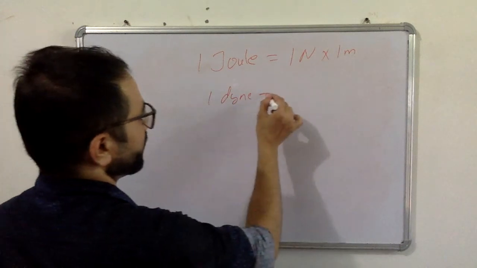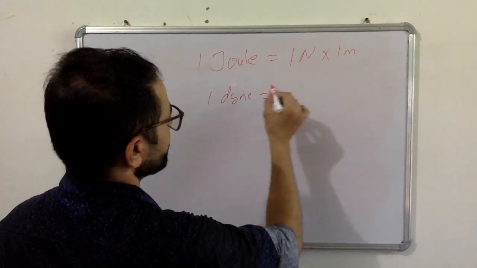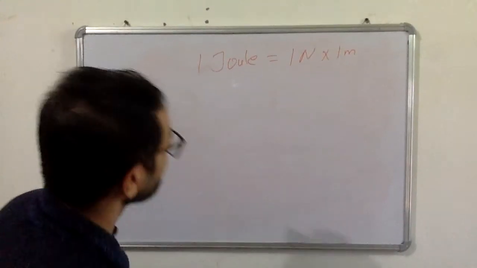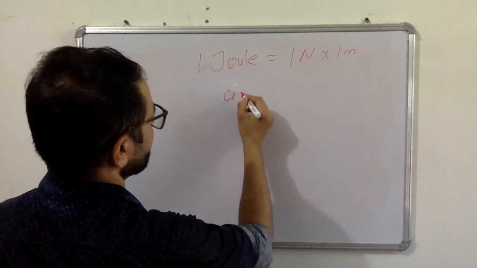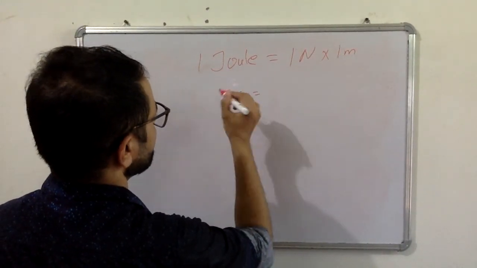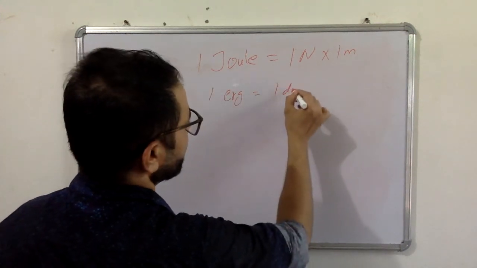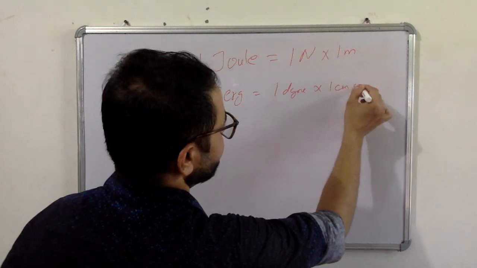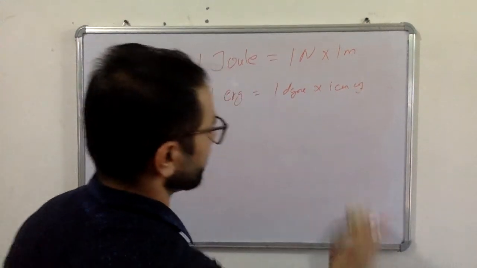And 1 erg is when 1 dyne of force produces 1 centimeter of displacement. So this is the definition.